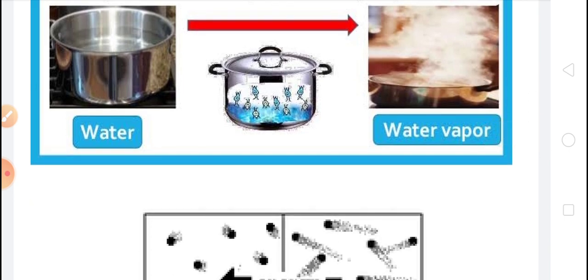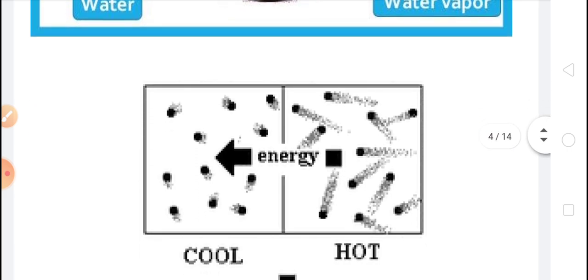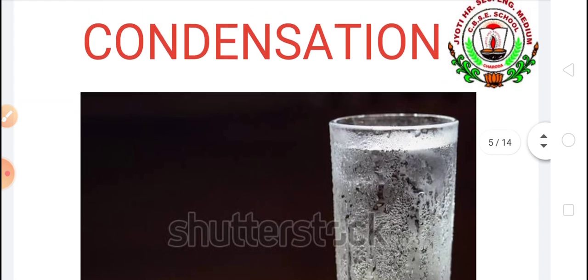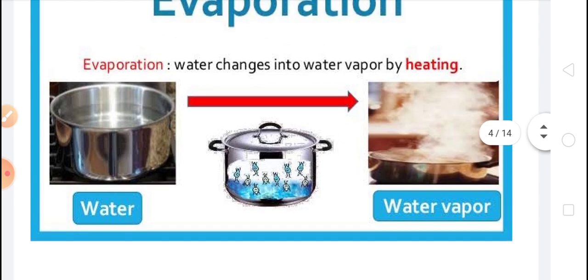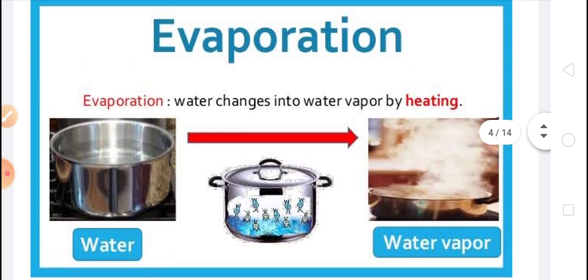Water is liquid and water vapor is a gas. When we heat the water, it changes into water vapor, and this process of changing of water into water vapor is called evaporation. Okay, I hope you understood what evaporation is. Evaporation is the process through which liquids turn to vapor by heating.